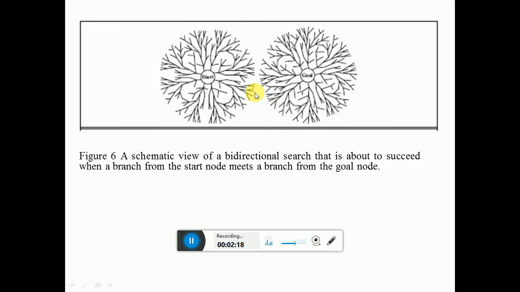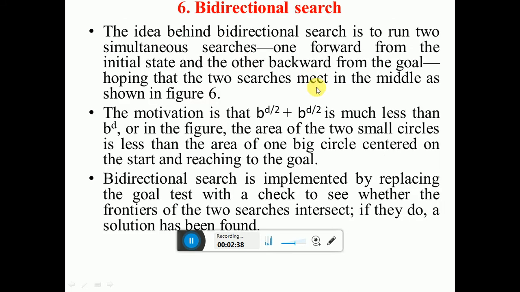And in bidirectional searching, you can start from the start node in all the directions, and also you can start from the backward goal state and search in all the directions. This is forward direction searching, this is backward direction searching, and at one point, the middle point, we meet, both the backward direction searching and the forward direction searching.